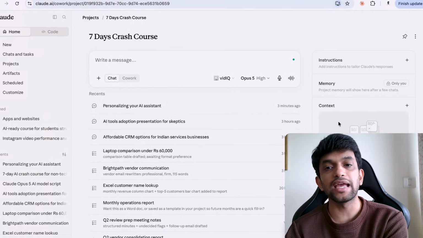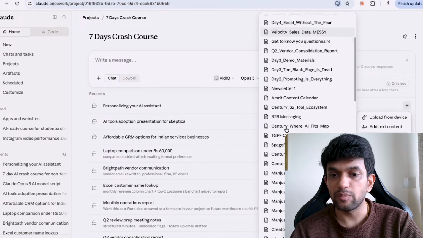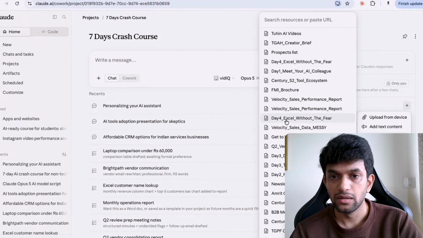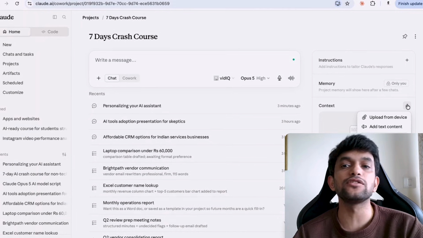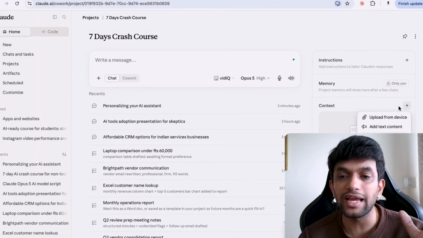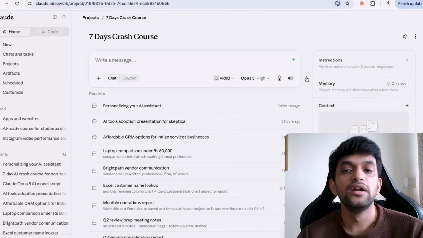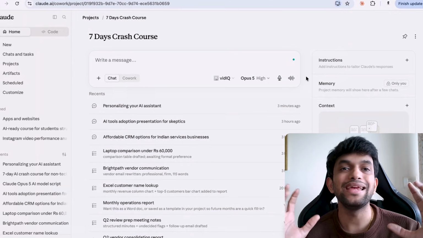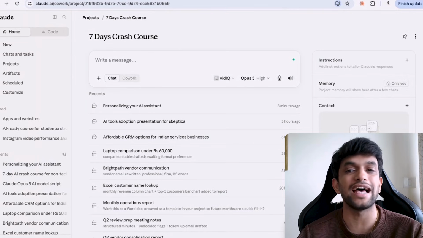But what can be the context? I can upload all my past documents, right? I can go to my drive. Here, let me just show you. Basically, I can add all the folders, all the files of my sessions, whatever I'm doing here. Day 1, day 2, day 3, I've shared a lot of mock data. I can add all that over here. I can schedule something also, like, let us say I want a daily briefing, for example, my AI every day in the morning gives me top AI news. I have scheduled it. So you can schedule some tasks as well.